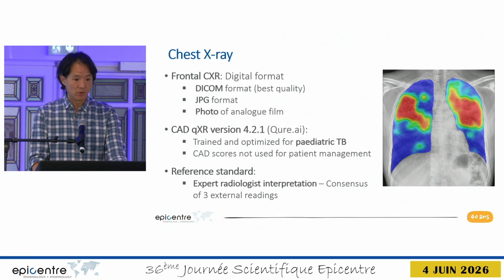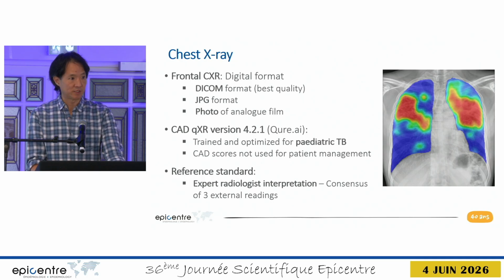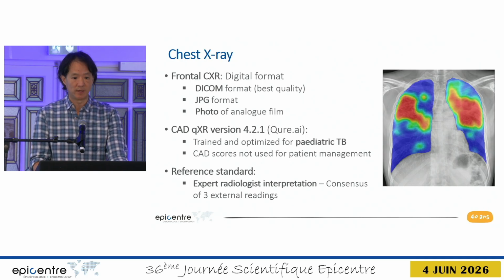For the CAD, we used a product called QXR, and we used the specific version which was trained and optimized for pediatric TB. As the reference standard, we used expert radiologist interpretation, which was a consensus of 3 external independent readings.